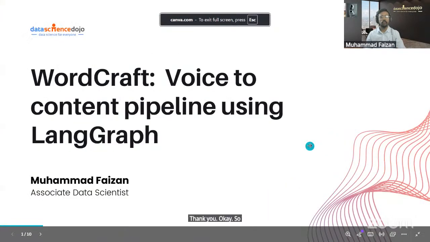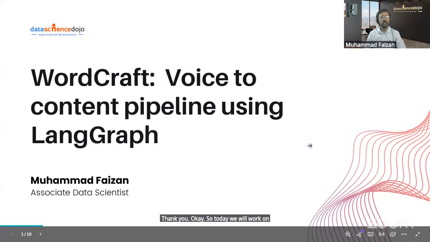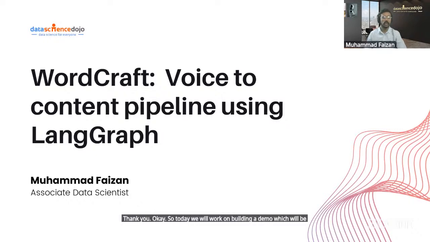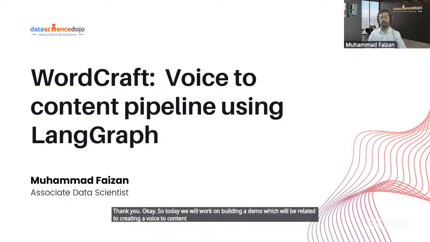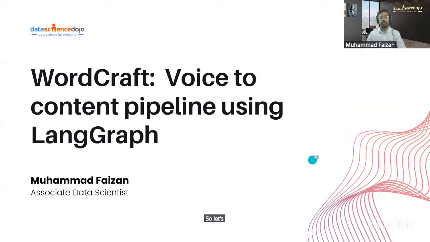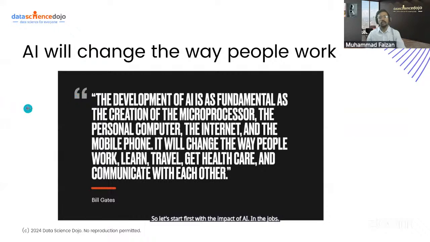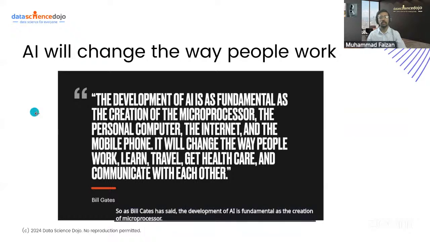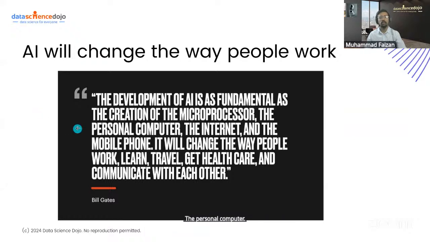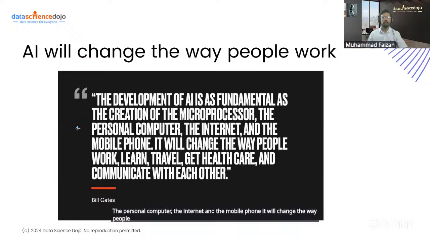So today we will work on building a demo, which will be related to creating a voice to content pipeline using LangGraph. So let's start first with the impact of AI in the jobs. As Bill Gates has said, the development of AI is as fundamental as the creation of the microprocessor, the personal computer, the internet, and the mobile phone. It will change the way people work, learn, travel, get healthcare, and communicate with each other.